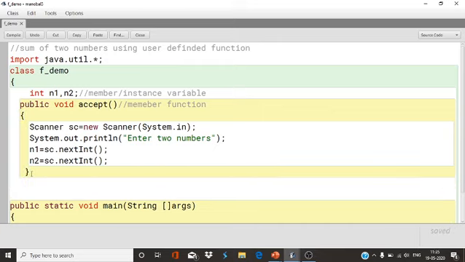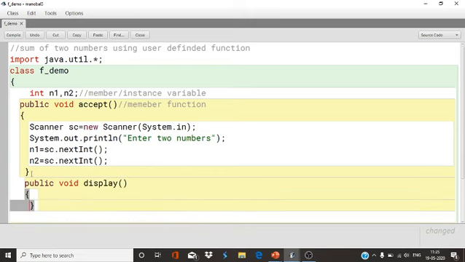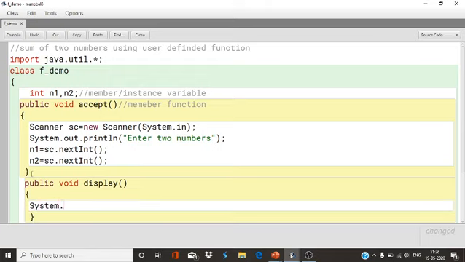Now one more function I want to declare: public void display, where it will display the sum of two numbers. System.out.println, sum equals, plus n1 plus n2.